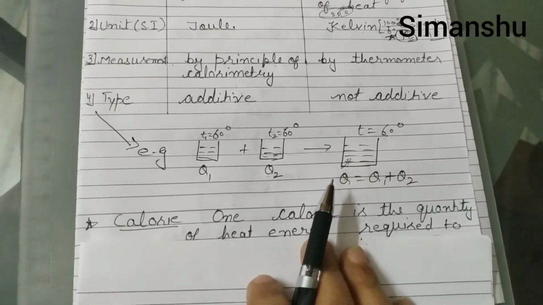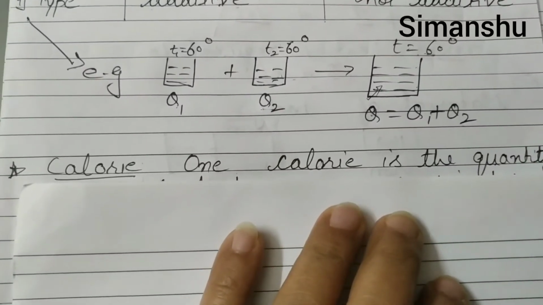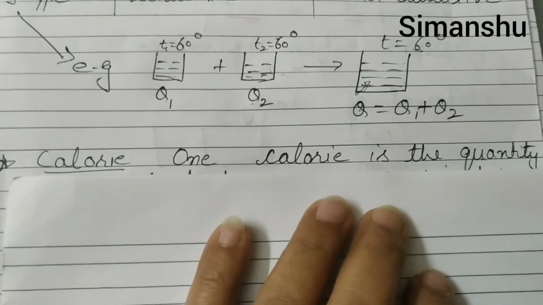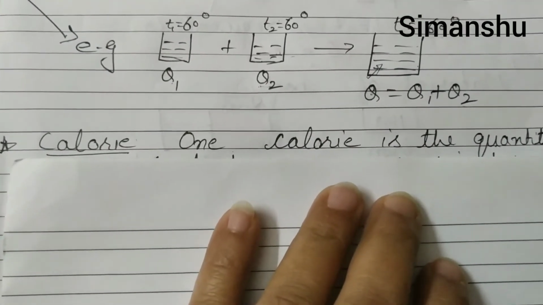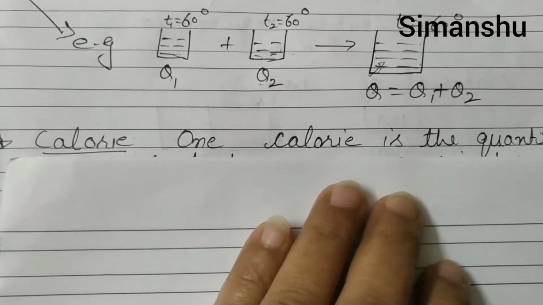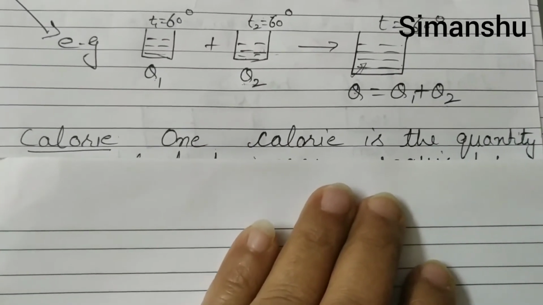Okay, so we were talking about calorie. As you did in lower classes, I had written the same definition, but we will do some correction afterward. Let me tell you first why we are doing so. See, here I had written the definition. First we will read that.